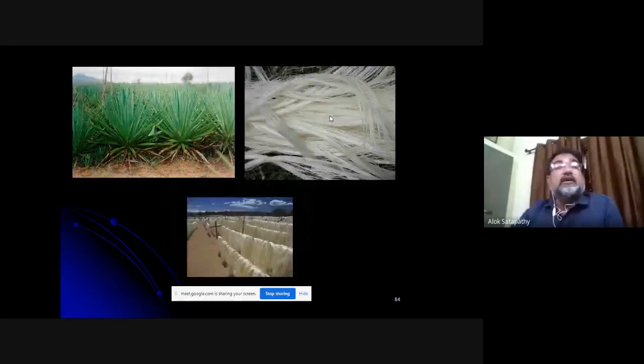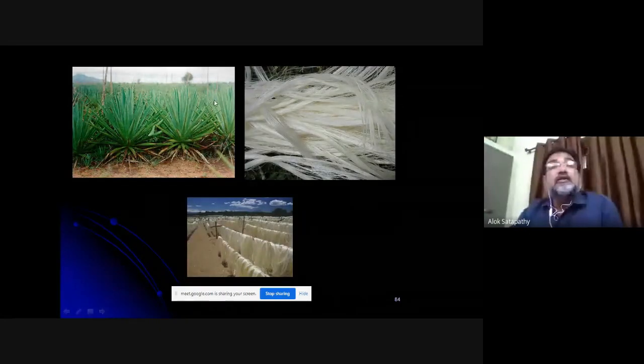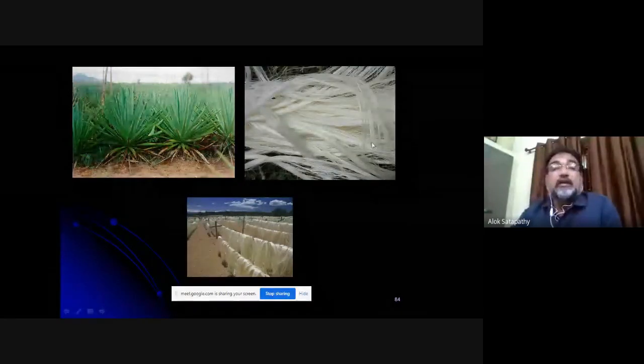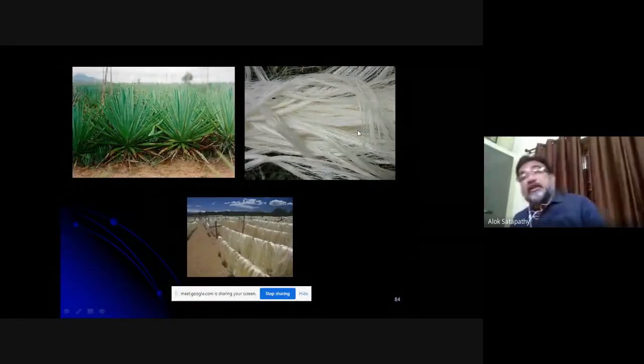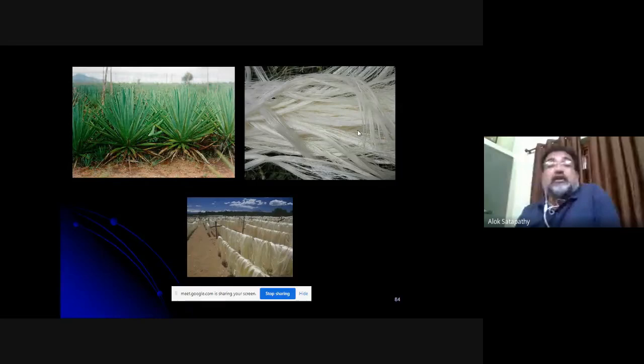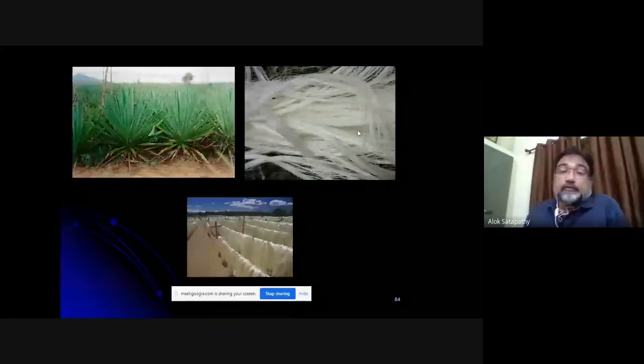Now this is a commonly seen plant in the Indian subcontinent, particularly in the eastern part of India. This is sisal, and sisal agave is the biological name. From the sisal you can extract sisal fibers like this, a lot of fibers, and the fiber is very strong. Already sisal fiber has found application in automotive dashboards and window panels and door panels, but still a lot of research can be done on the thermal behavior of sisal fiber.